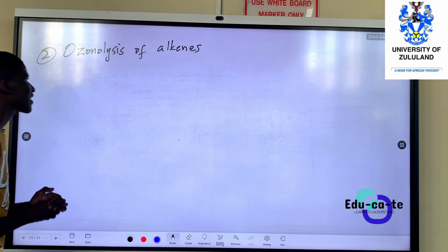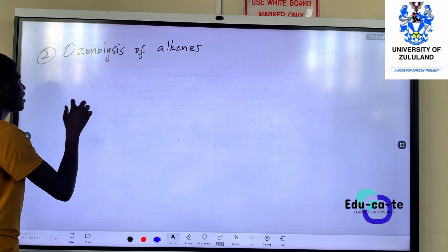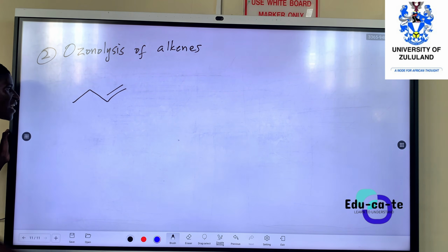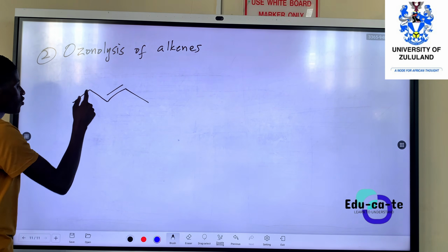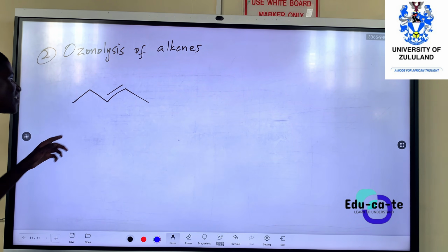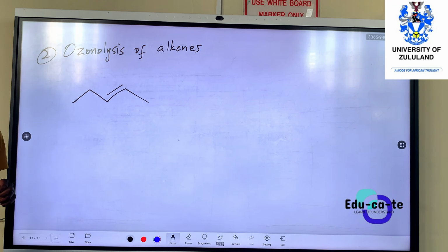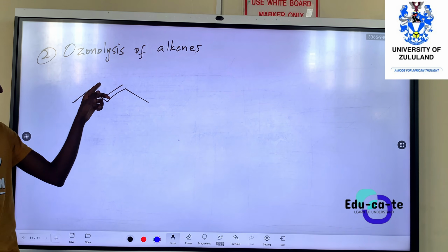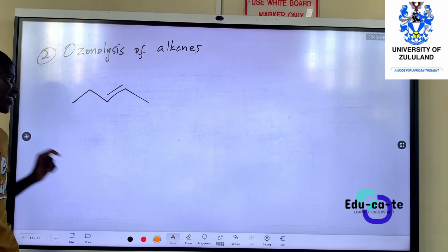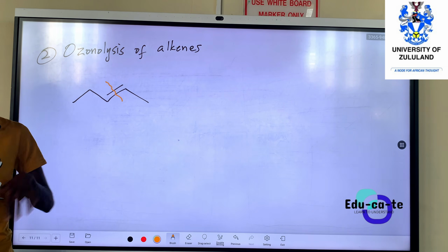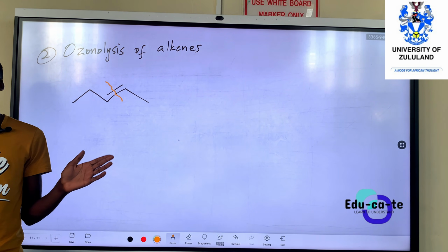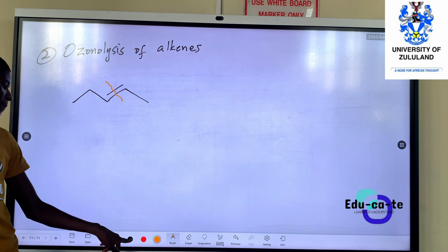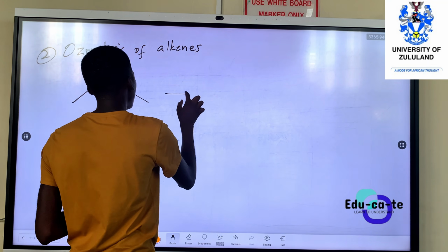So again, you need to pay very careful attention to it. Let's say you've got an alkene, something like this, carbons 1, 2, 3, 4, 5. So this is 2-pentene, right? So the alkene, which is 2-pentene, we can actually cleave the double bond. Not just breaking it into a single bond, no. We cleave it, we separate it. When we separate it, we'll end up having something like